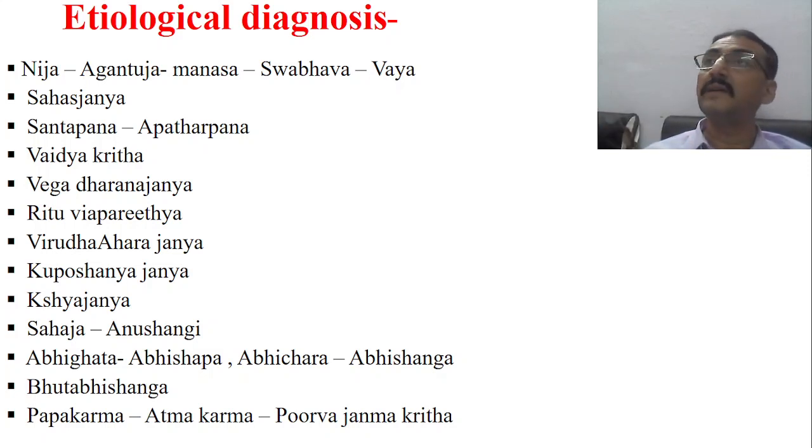is Atma Karmaja, etiology, chronic etiologies. Okay, Purva Janmakrita Papas, chronic etiologies. So, what do you say for chromosomal problems? Isn't it? A patient is having Down syndrome, diagnosed Down syndrome. What is the etiology? Of course, we know the chromosome. So, what is the cause? That is a Purva Janmakrita Papa, that's all. Otherwise, what is the sin of that particular baby?